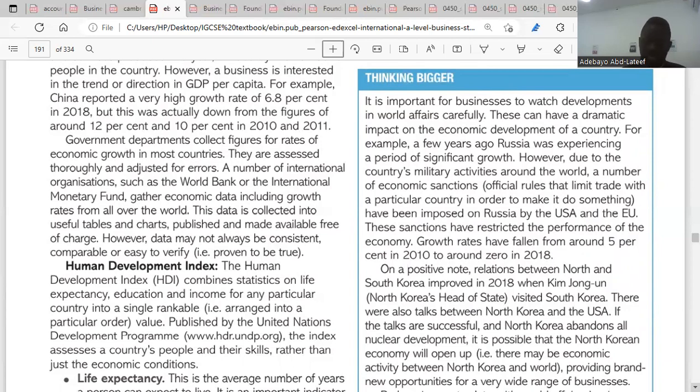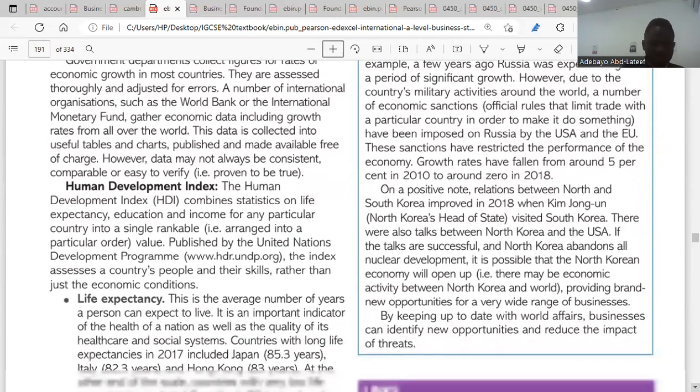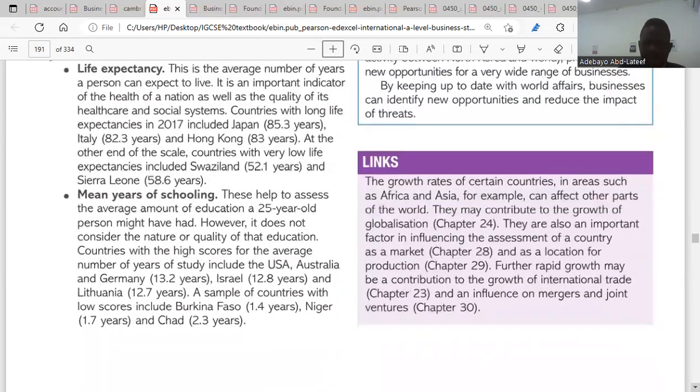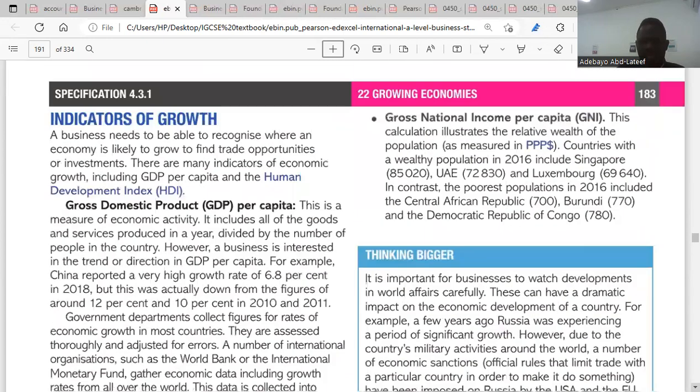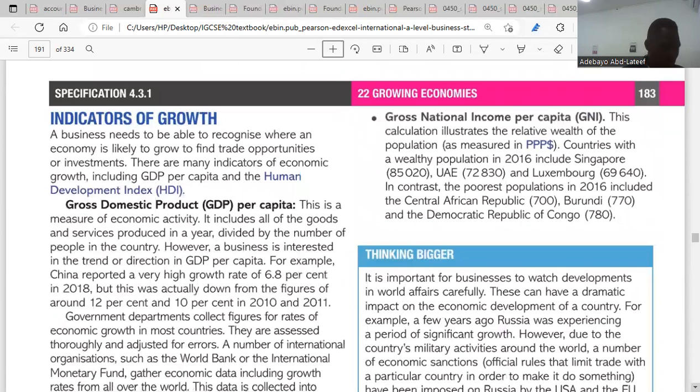Then we take it one at a time. We have life expectancy. When we talk about life expectancy, we're talking about the average number of years a person can expect to live in that country. We're talking about mean years of schooling. Mean years of schooling helps us to assess the average amount of education a 25-year-old might have had in such a country. It's also part of the Human Development Index. Then we have the last one, gross national income per capita, GNI.